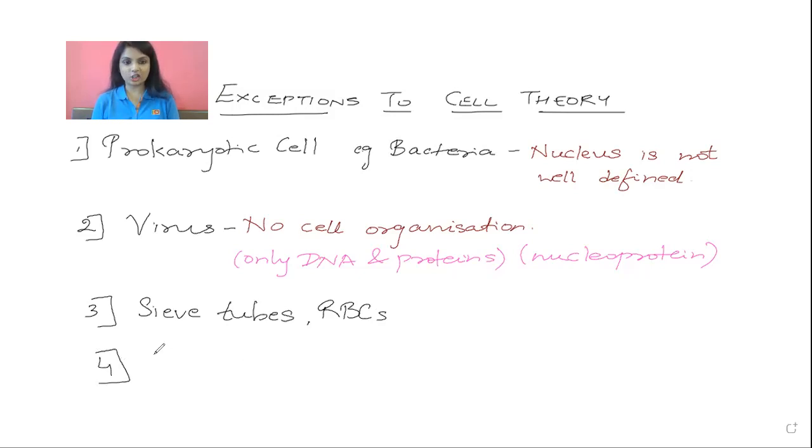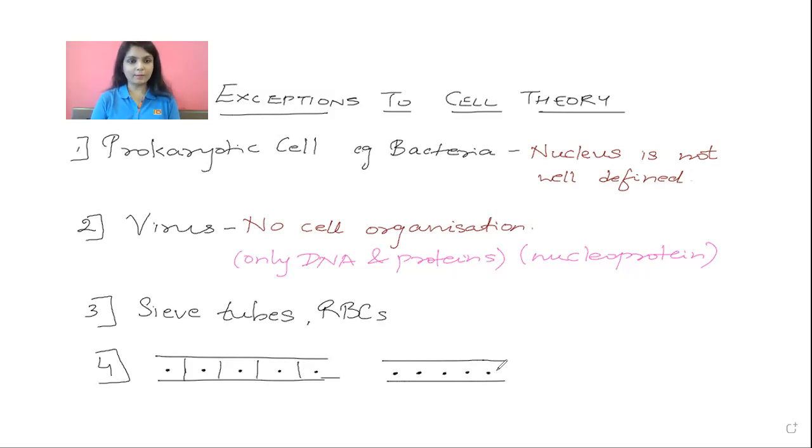Now, if I sketch this diagram, fine. In the first diagram, if I ask you how many cells can you see, your answer will be 5 cells, right?